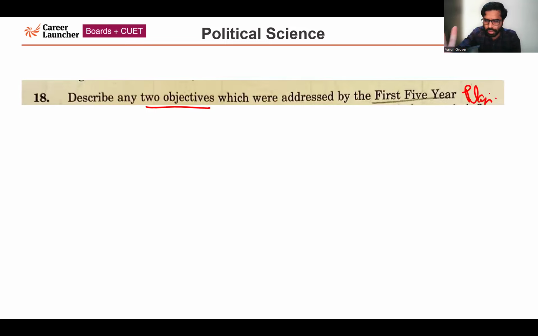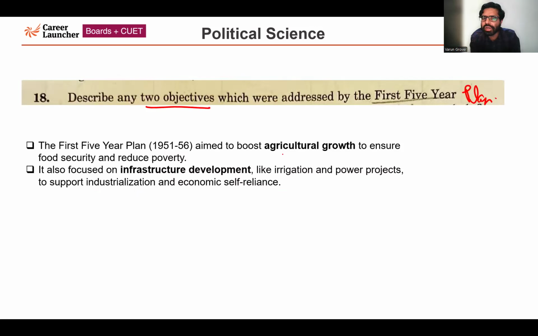So the question is asking about the two objectives of the first 5-year plan. One is agricultural growth. Very importantly, emphasis in the first 5-year plan was given on agricultural growth, and it happened in 1951 to 56. It aimed to boost agricultural growth, to ensure food security and reduce poverty.